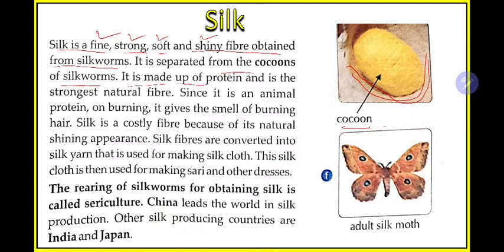It is made up of proteins and it is the strongest natural fiber. So this silk fiber is made up of proteins. So far we know there are two types of natural fiber. One you obtain from plants, another you obtain from animals. From plants, examples are cotton and jute. From animals, examples are wool and silk. Among those which you obtain from natural sources, silk is the strongest.